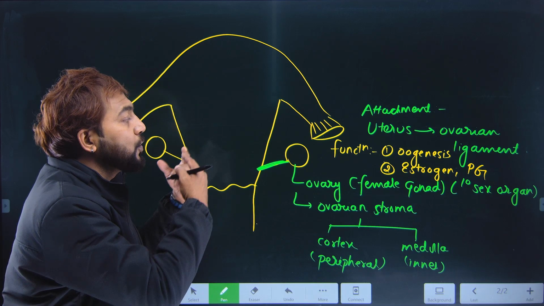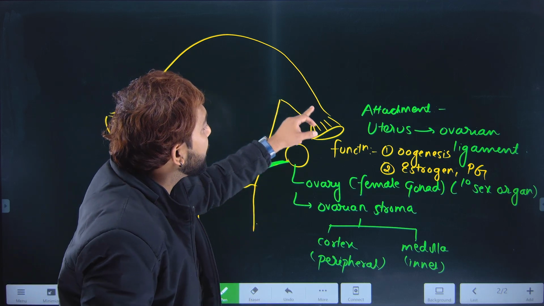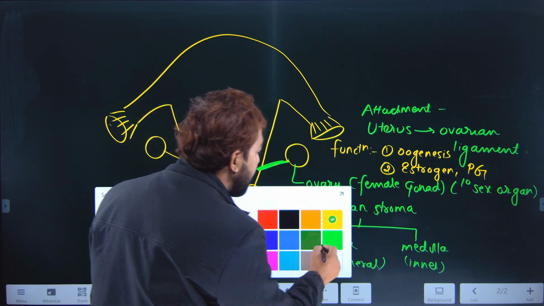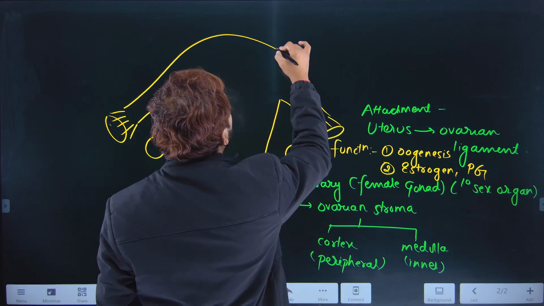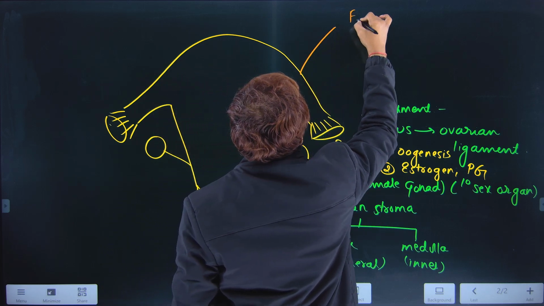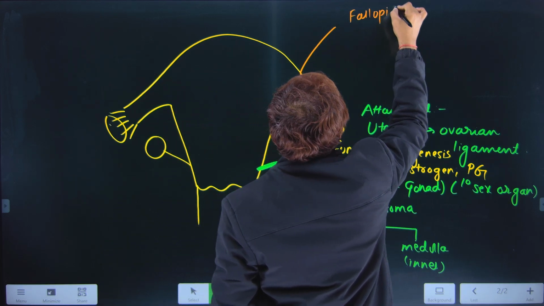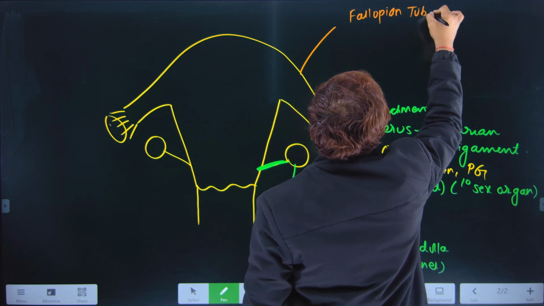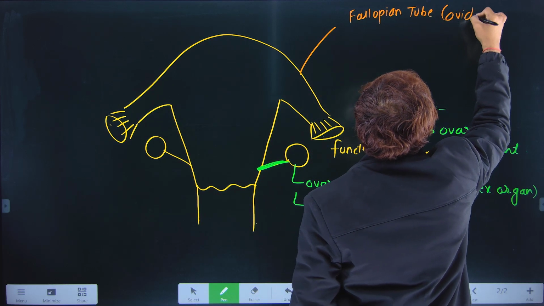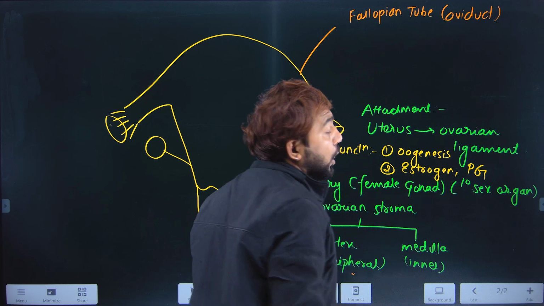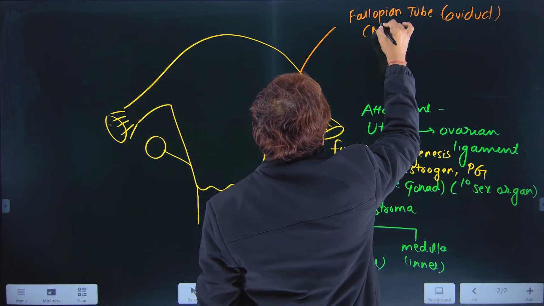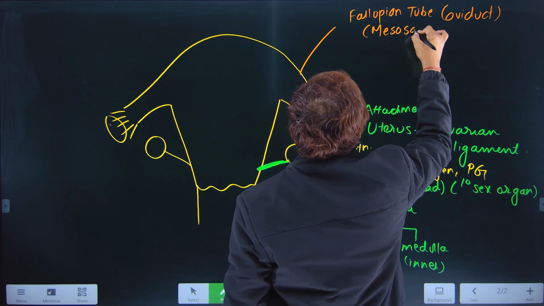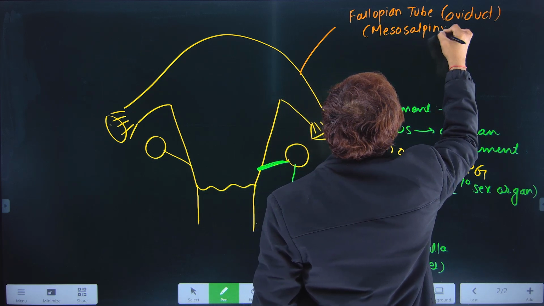Now let's move on to the second one. This major part, this entire part is called the fallopian tube. If you talk about the fallopian tube, it is also called oviduct. And in this particular oviduct, you will find certain structures called mesosalpinx which are going to push the ovum.